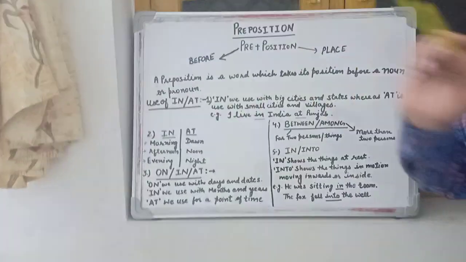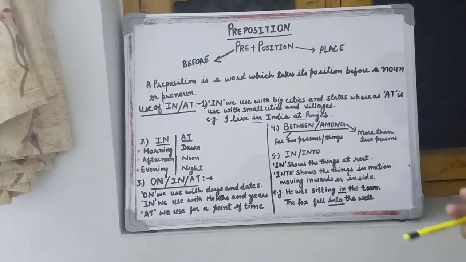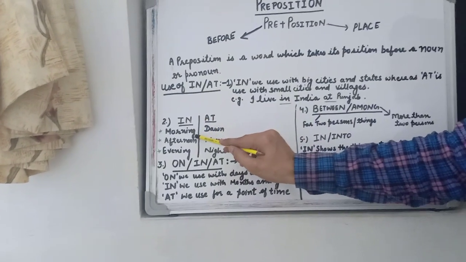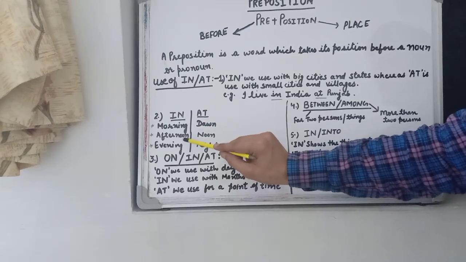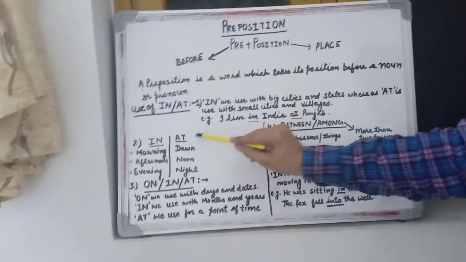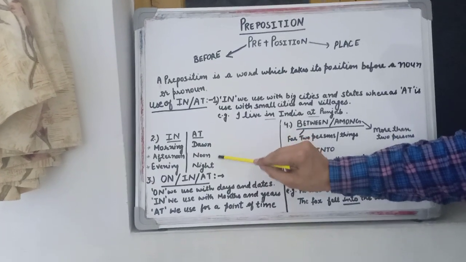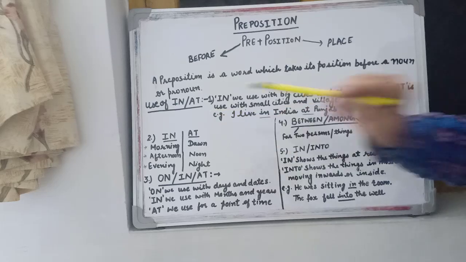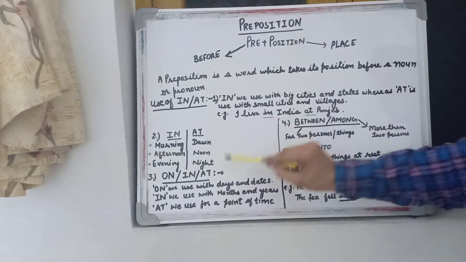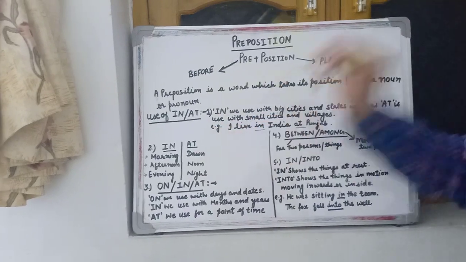Again, in or at, where we use them, it has a very wide function. In we use in the morning, in the afternoon, in the evening. At we use at dawn. Dawn means early in the morning. At we use at noon, at night. So that is the use of in and at.